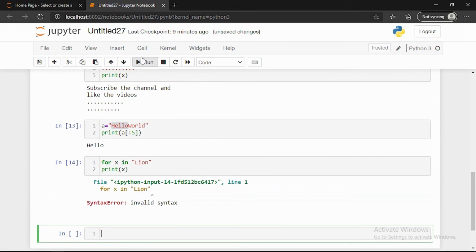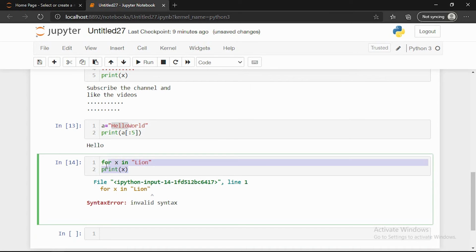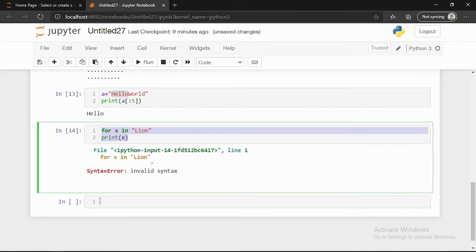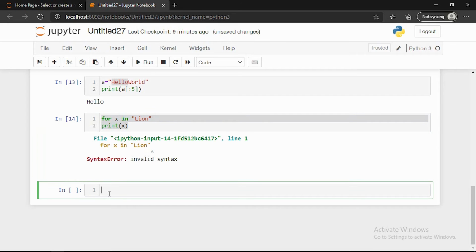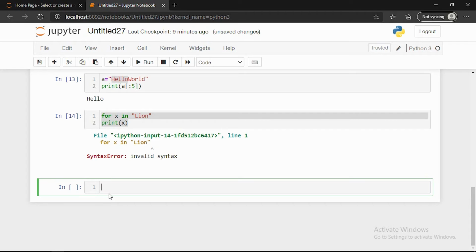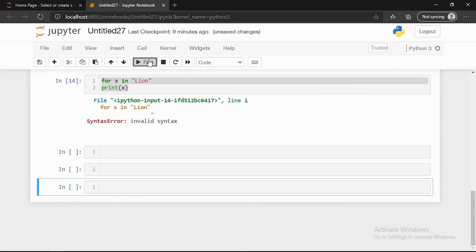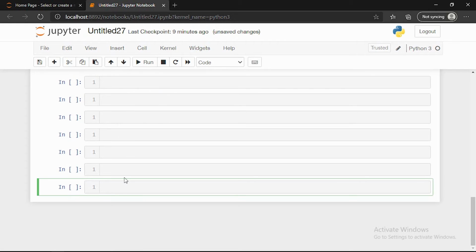Sorry, there is an error. Cut here, this is not required. After the print hello, we need to finish. Now we'll see. Start from here. 3, 2, 1, go.